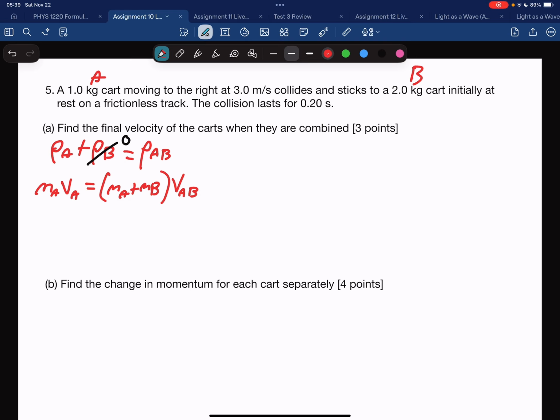So plugging in values, I get 1 times 3 equals 1 plus 2, and the velocity of AB is equal to 1 meter per second there.